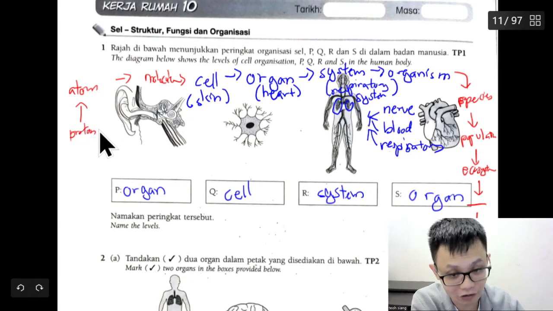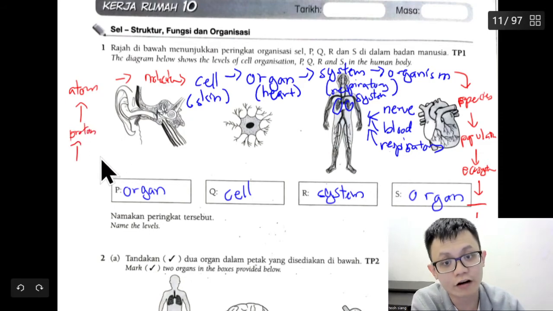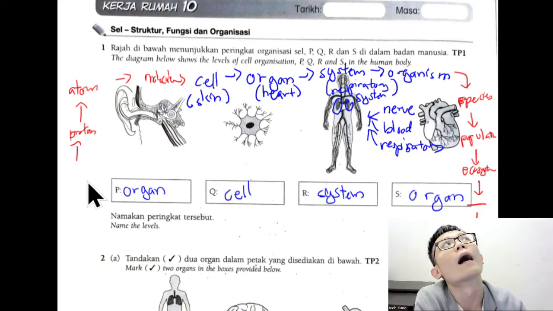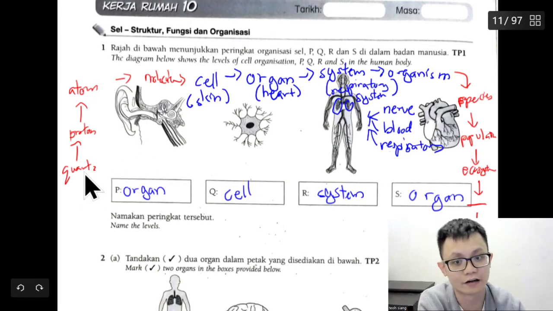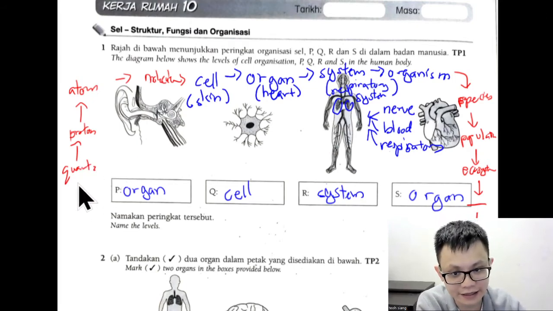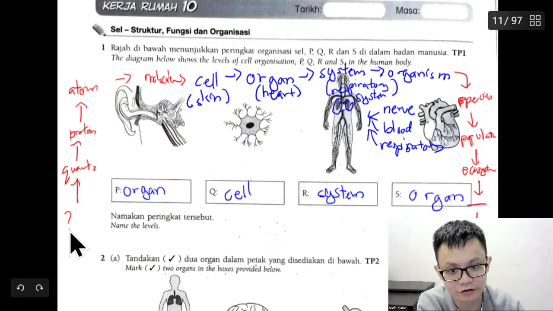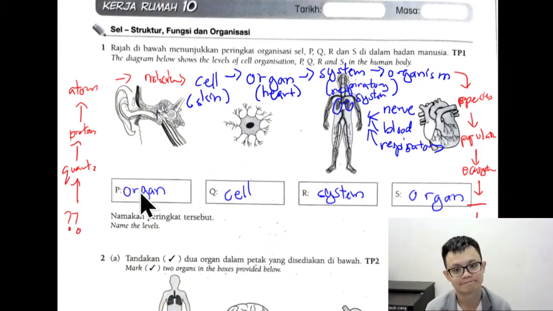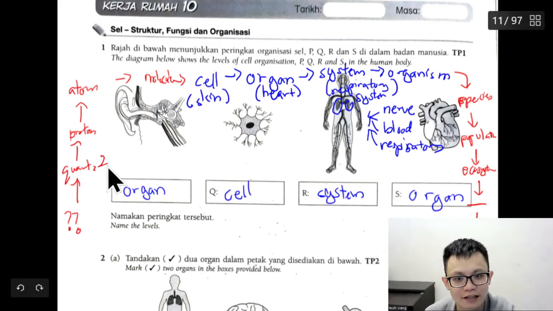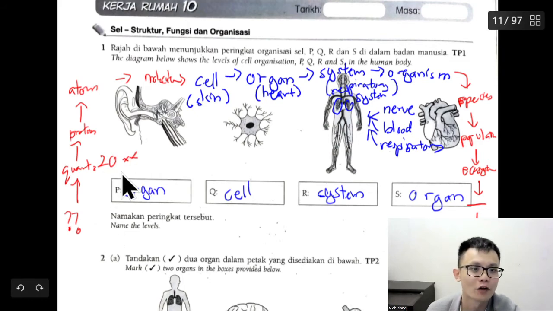And smaller than proton, we call it quarks. I don't know whether I spell it wrong or not. I think got a Z. Quarks. And then smaller than quarks, I don't know, because in the future, this one I think discovered around 20 something, I'm not sure.